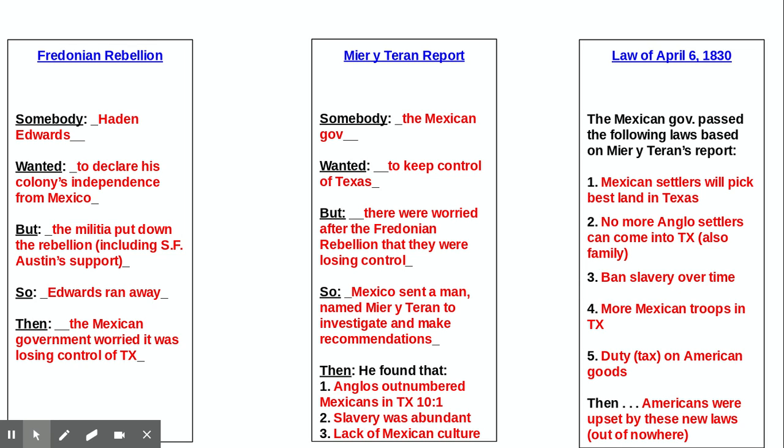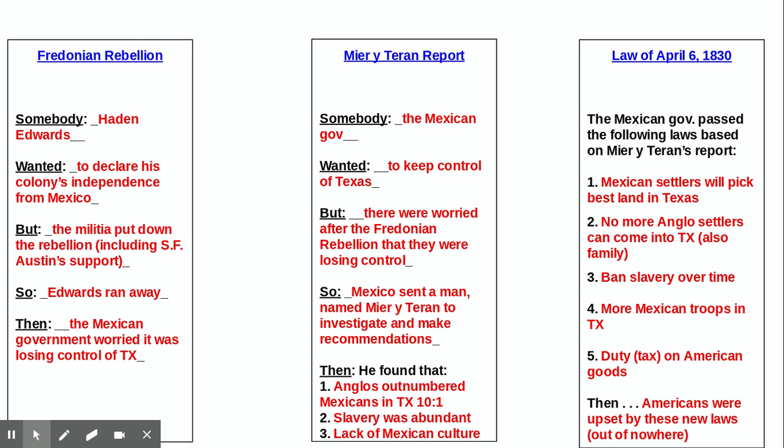So what they're going to do is they're going to pass a law called the Law of April 6th, 1830. So it started with a rebellion. Then that rebellion, even though the Mexican government crushed that rebellion, and it wasn't even very popular. I mean, the vast majority of Anglos were not for independence at this point.